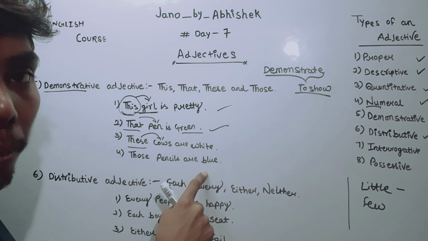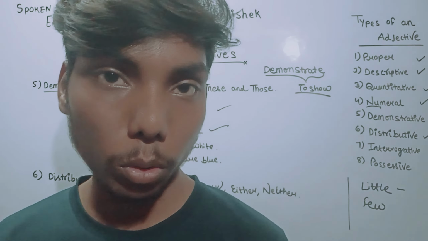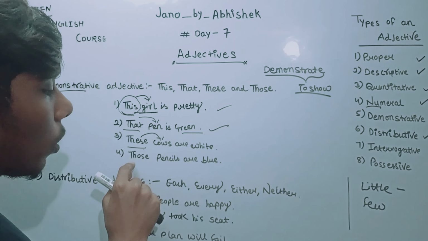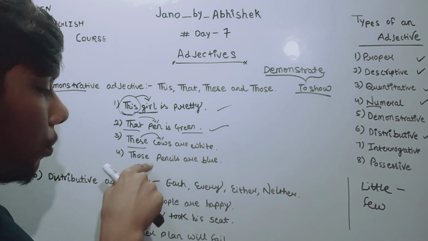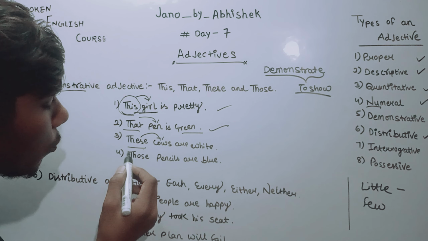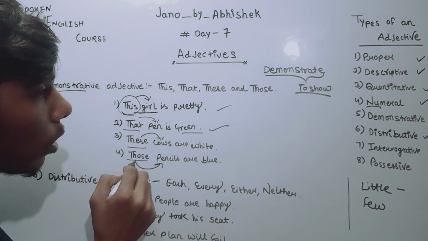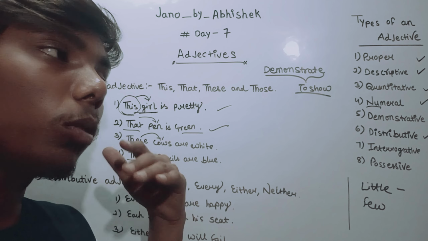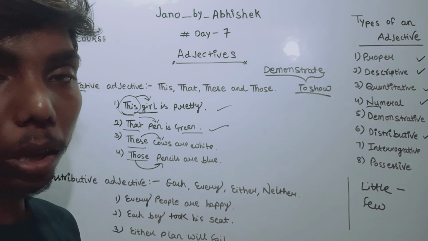Why am I using this word? To point out those pencils. So these words are demonstrative. Simple. If you want to know more about them, you can check out my previous video.